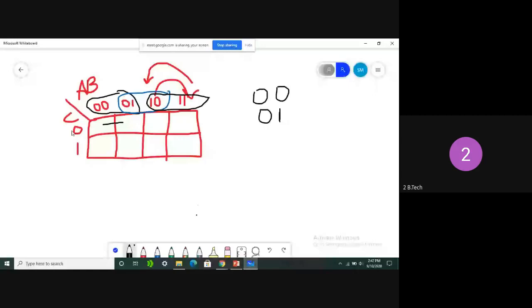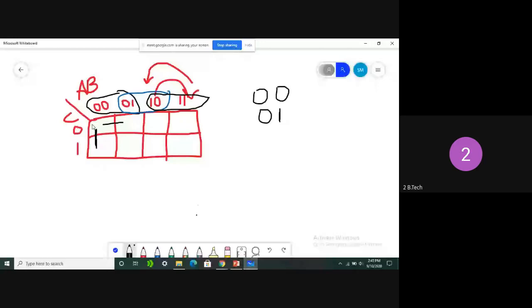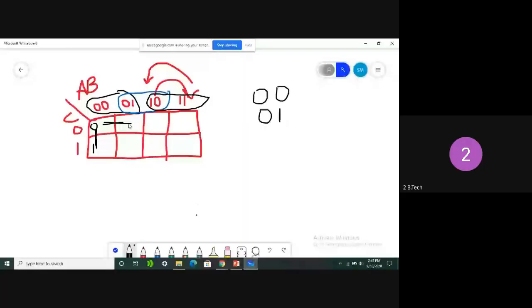See here, coming to the C values, these two could be the adjacent cells. In this combination, C is 0 and here it is 1. So a single position is changing, no problem. But coming to the AB combination, here it is 0 0. So these two are adjacent, and again these two are adjacent cells, and again these two. Every adjacent cell should change only a single position in its combination.